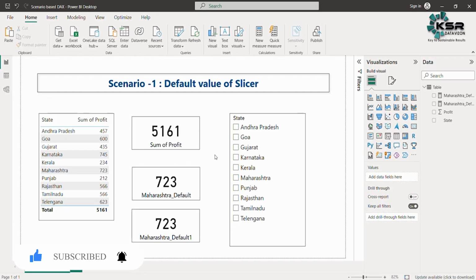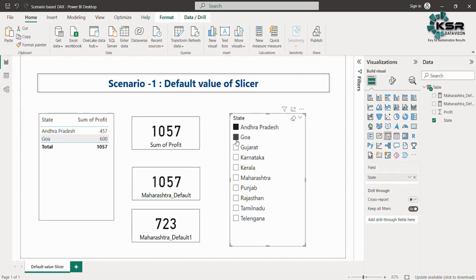The very basic difference is that if you're selecting multiple states, like if I'm selecting Andhra Pradesh as well as Goa, then you will observe that for the HASONEFILTER measure that we have created, the value is not getting summed. The value should be summed. It should show 1057 as the total profit for Goa and Andhra Pradesh. But HASONEFILTER is not working in this case, whereas isFiltered is working in this case. So that is the major difference between the two.